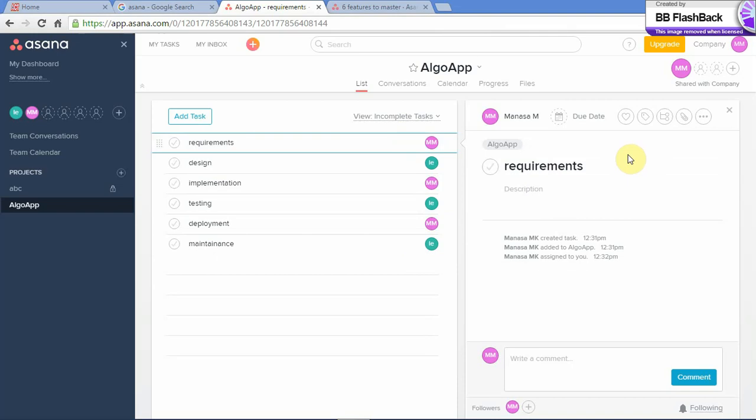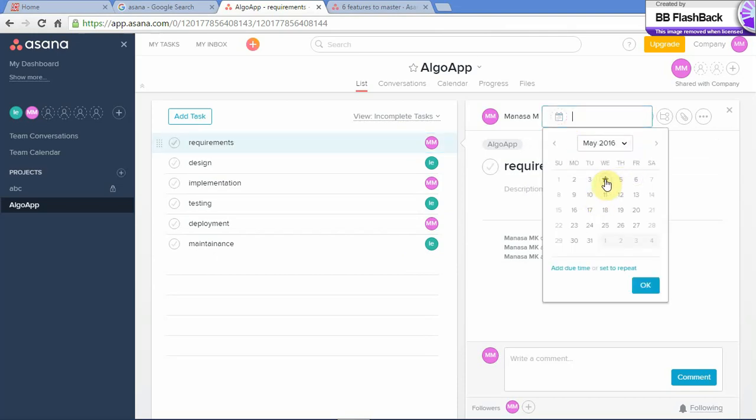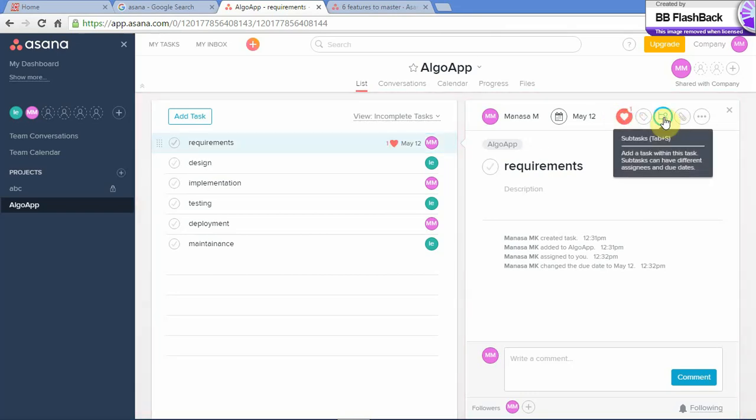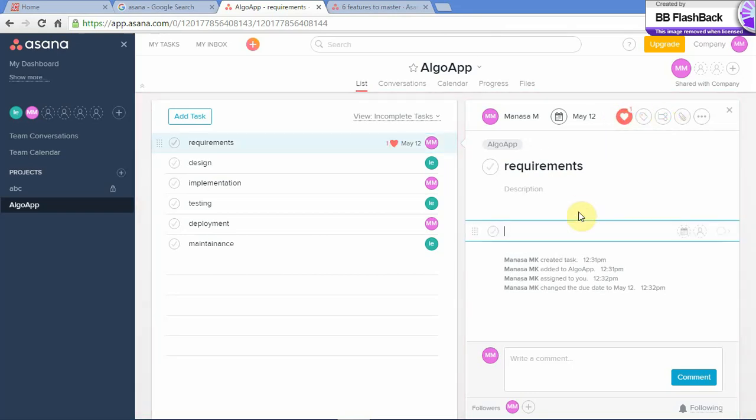This particular task called requirements, you can set a due date. Let's set it as 12th of May. You can add subtasks.